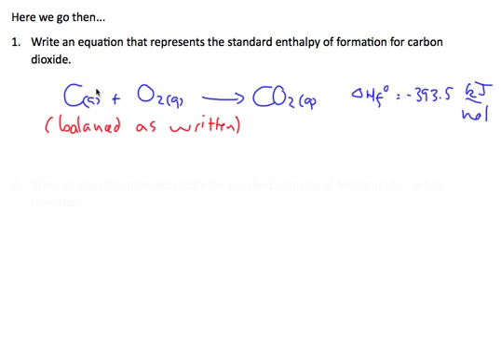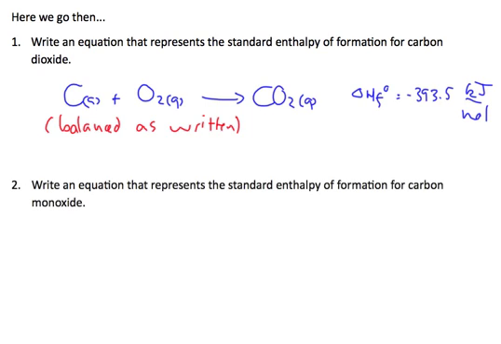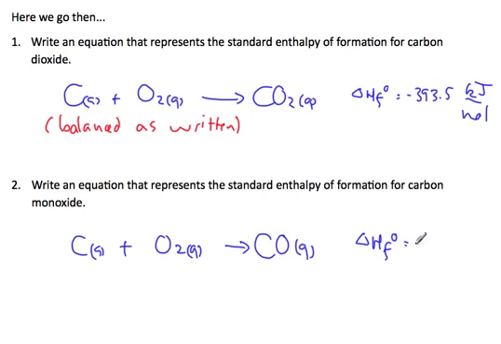All right. Now, how about carbon monoxide? So carbon monoxide, CO, it's also a gas. It's the product, and it is also formed from carbon and molecular oxygen in the gaseous state. The delta HF for carbon monoxide is negative 111 kilojoules per mole.